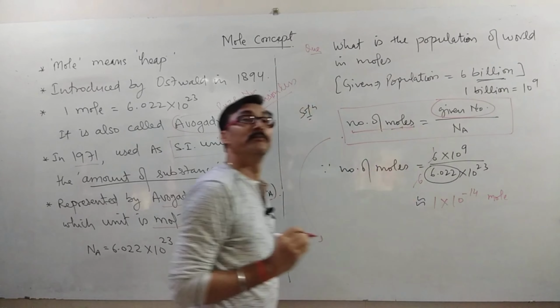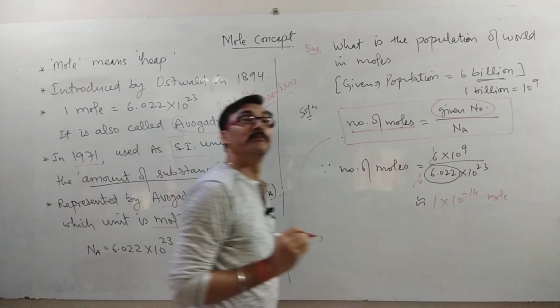So the number of particles is equal to the number of moles of that substance times Avogadro's constant. So you have a formula to calculate the number of particles from the number of moles by a conversion factor, Avogadro's constant.